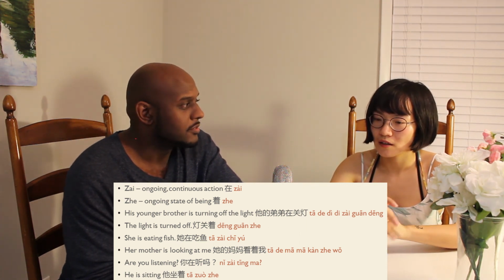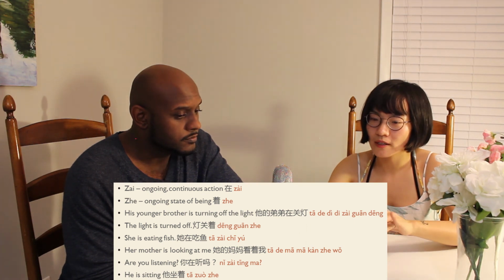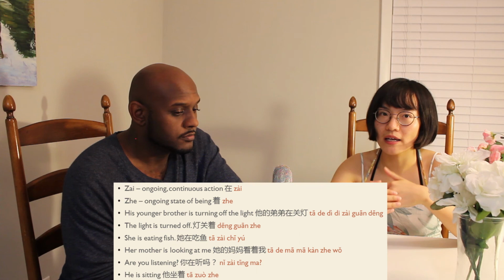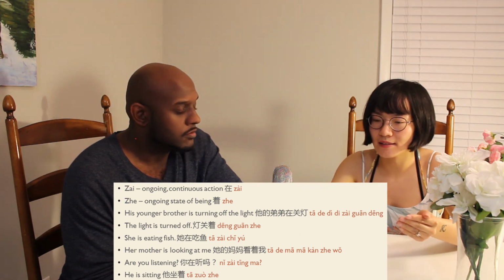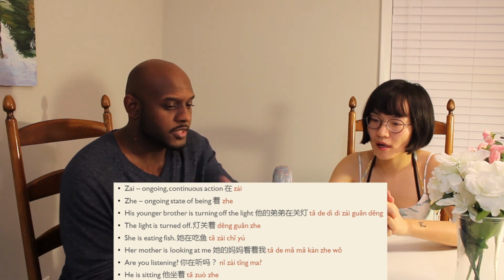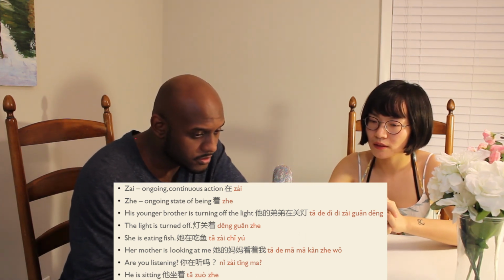Right, like this is at. Basically, two uses for 在. One is to describe location or position. One is to say it's present tense, an ongoing continuous action. Okay, and we're comparing 在 with the next word.